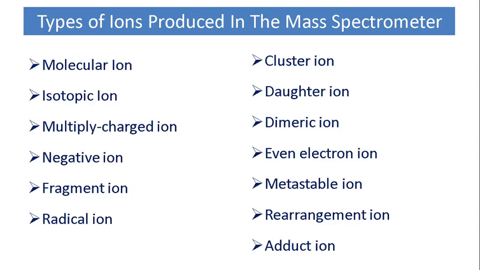Hello friends, let's discuss now various types of ions produced in the mass spectrometer. The ions like molecular ion, isotopic ion, multiply charged ion, negative ion, fragment ion, radical ion, cluster ion, daughter ion, dimeric ion, even electron ion, metastable ion, rearrangement ion, and adduct ions get formed. So let us see one by one.